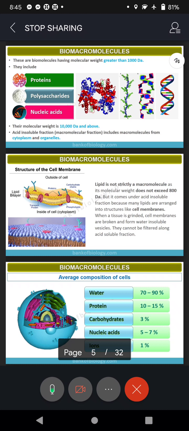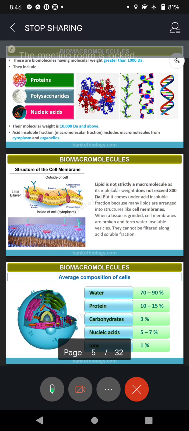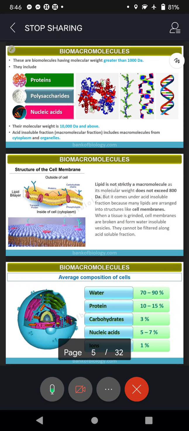The third one is where you need real logic. That is called A and R, assertion and reasoning. One statement will be there, that is called assertion. Another statement will be there, that is called reasoning. Then he will ask you options A, B, C, D. Assertion is correct, but reason is wrong.